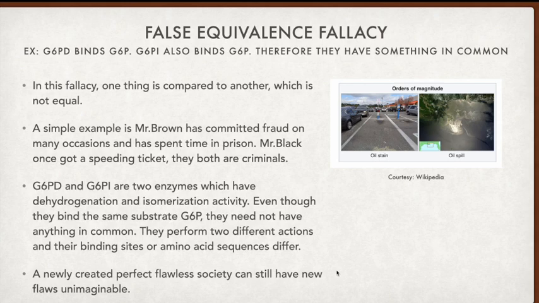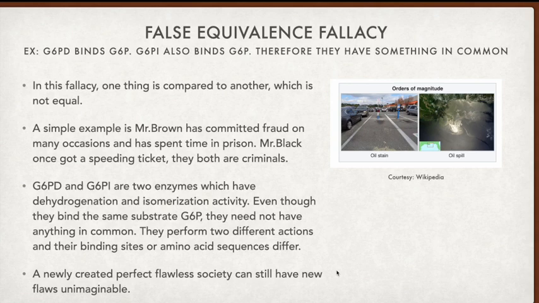The two north poles will repel each other, whereas a north pole and a south pole are going to attract each other. This is G6P. If it is going to be a north pole, then the other side should be a south pole. Here also it's a south pole, there also a south pole. If we take it that way, then it is the false equivalence. We are equating one thing with another, but the thing in itself is completely different.